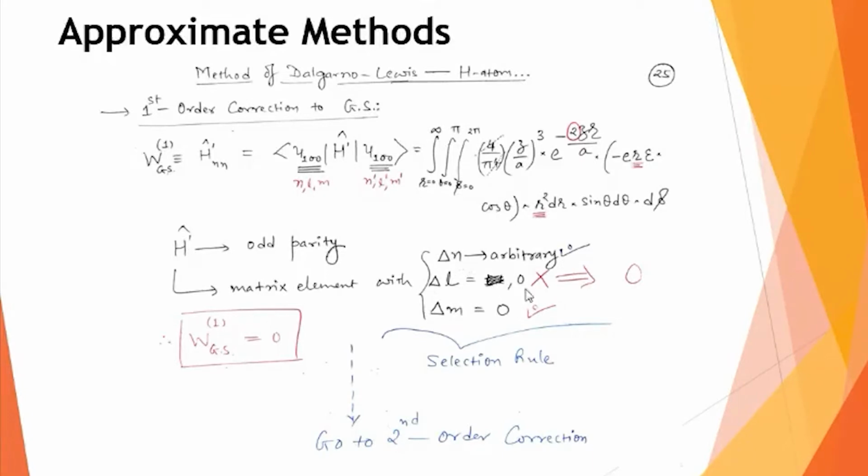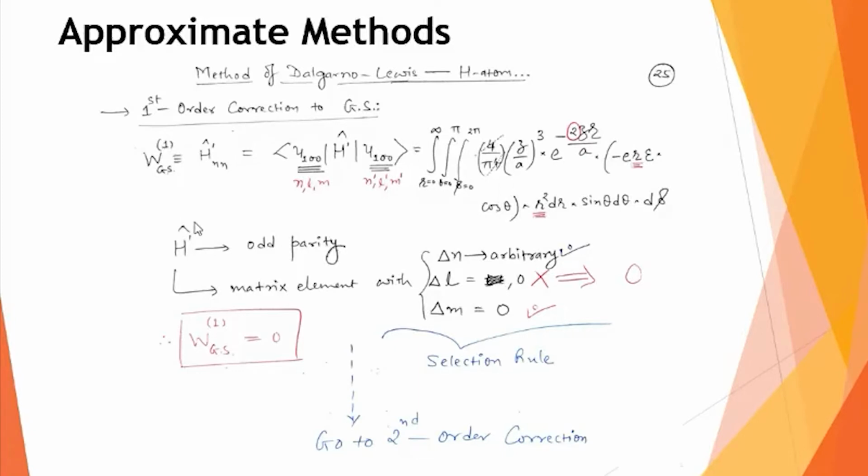But because this one property, the delta L condition, actually puts a restriction on this integration, your integration comes out to be 0. So, looking at the parity aspect, and parity is basically related to the symmetry of the state function, we can prove that this integration will be 0. That means the first order correction to the ground state of a hydrogen atom when placed in a uniform electric field, this W1GS, GS stands for ground state, comes out to be 0.